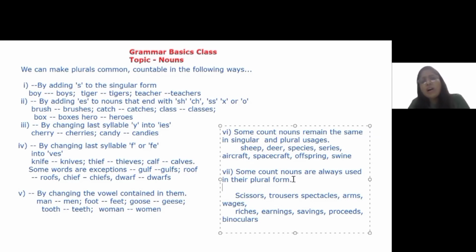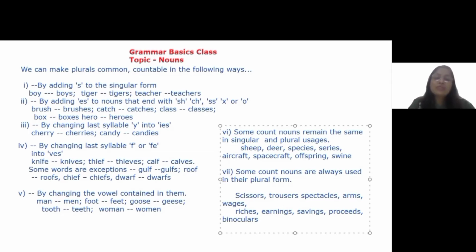My trousers are torn. I do not say my trousers is torn. I have savings. These proceeds will go to charity. Proceeds is never used in the singular form, and it's always followed by a verb which depicts its plural form.